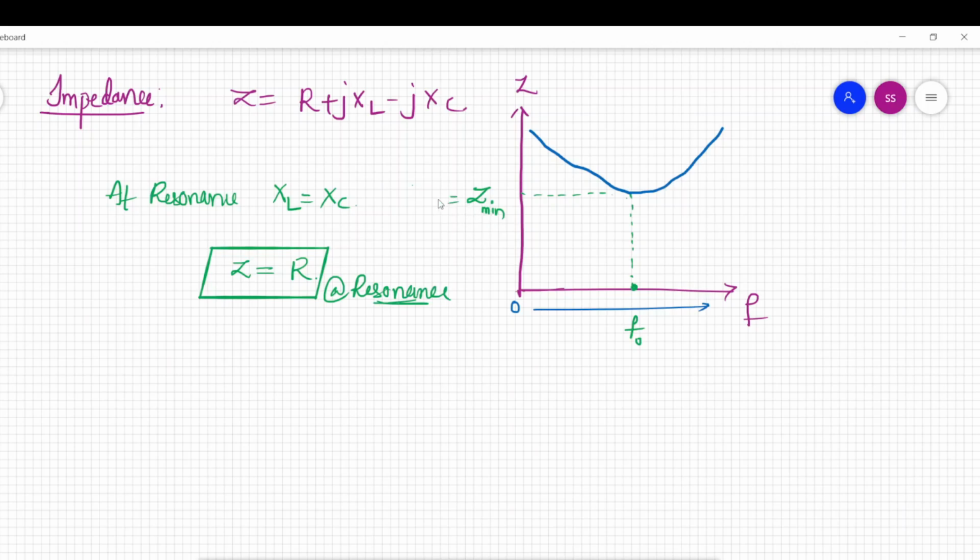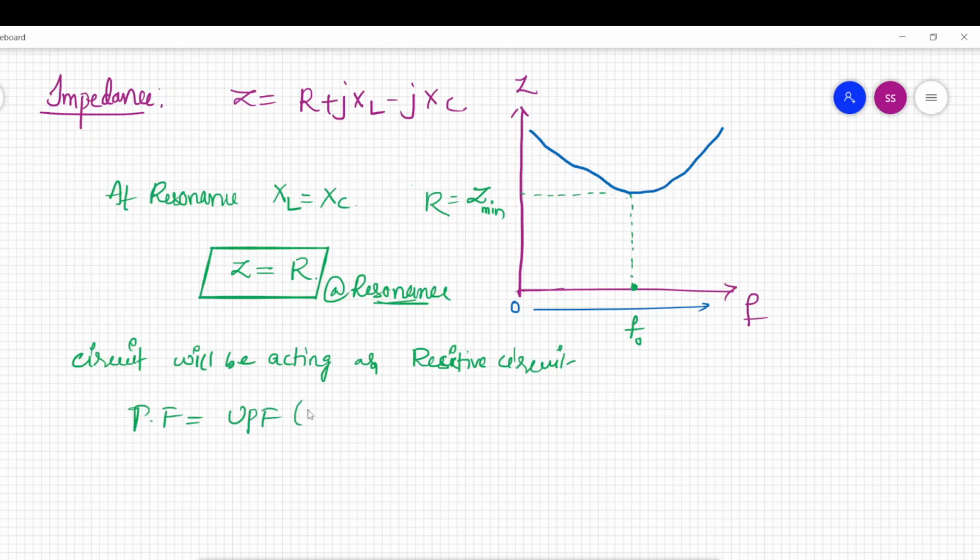So this Z minimum will be equal to resistance. Okay, the circuit will be acting as a resistive circuit. This is very important. And power factor of the circuit is unity power factor 1.